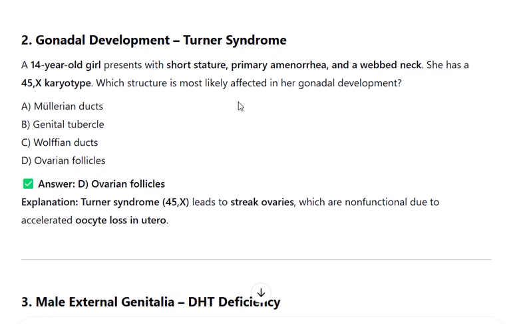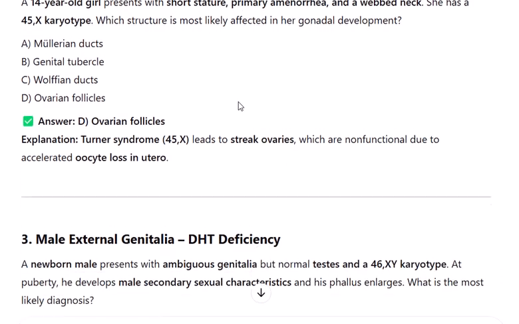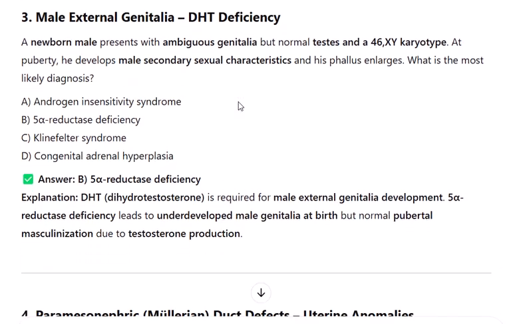Number 3. Male external genitalia, DHT deficiency. A newborn male presents with ambiguous genitalia but normal testes and a 46XY karyotype. At puberty, he develops male secondary sexual characteristics and his phallus enlarges. What is the most likely diagnosis? A. Androgen insensitivity syndrome. B. 5-alpha reductase deficiency. C. Klinefelter syndrome. D. Congenital adrenal hyperplasia. Answer: B.